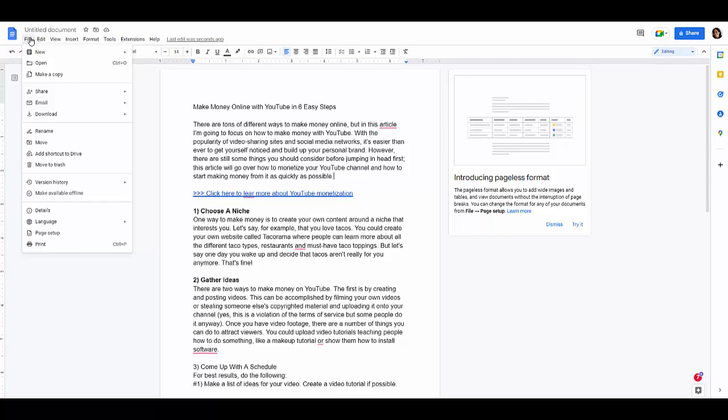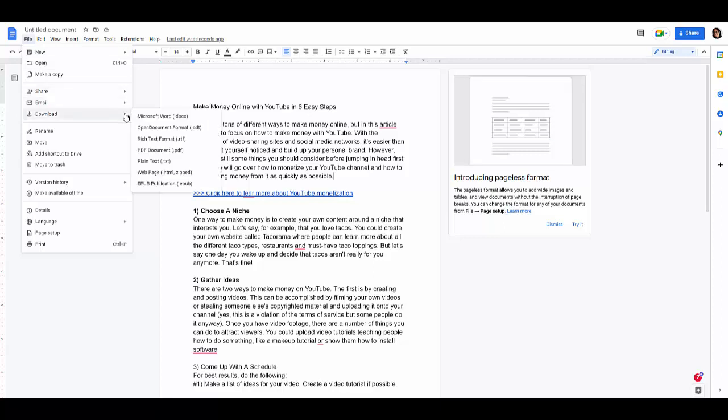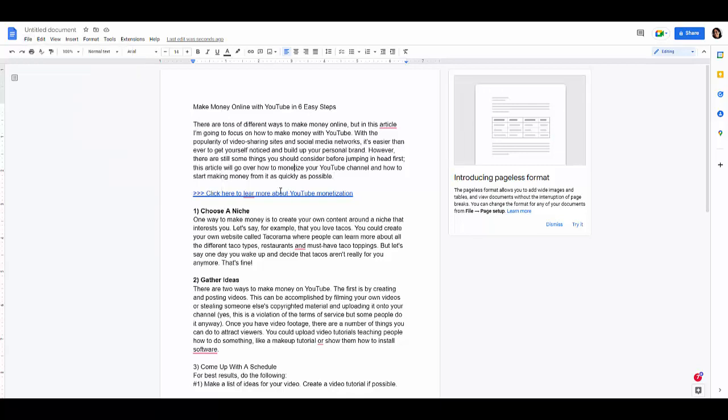We are going to go here where it says File, click where it says Download, and we will need to download this as a PDF. That means that people are not going to be able to edit this, and people are also going to have the option, because that's something the PDF gives us, to click here. So now we need to promote this.